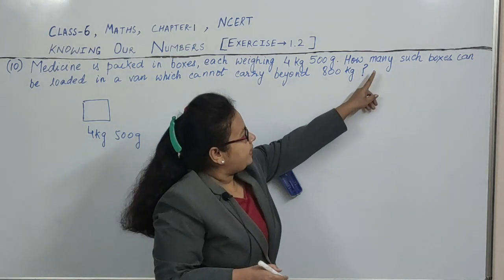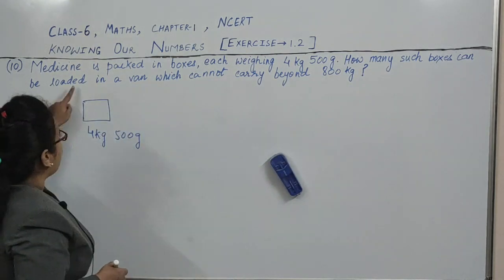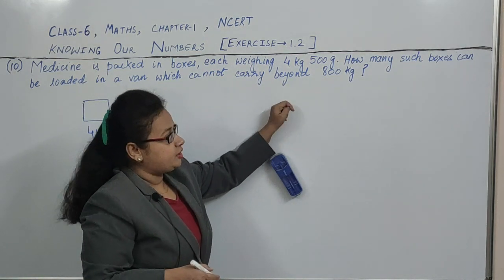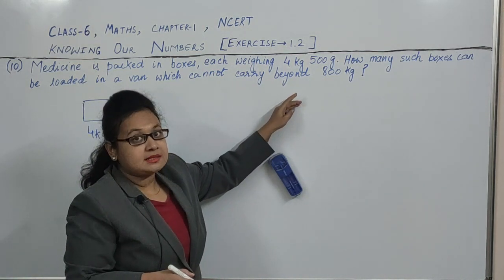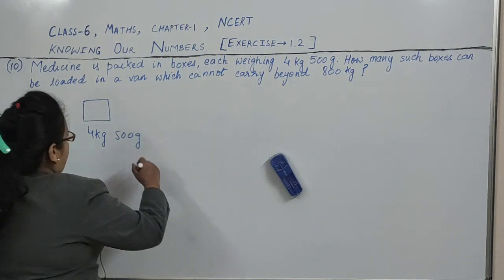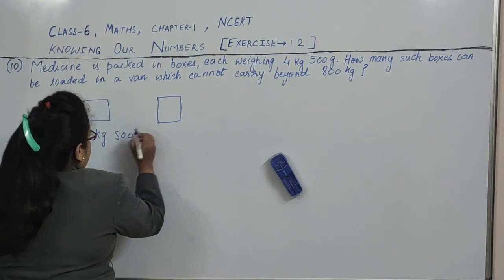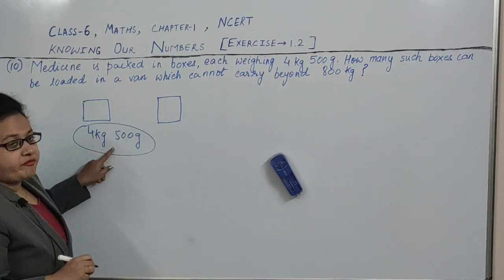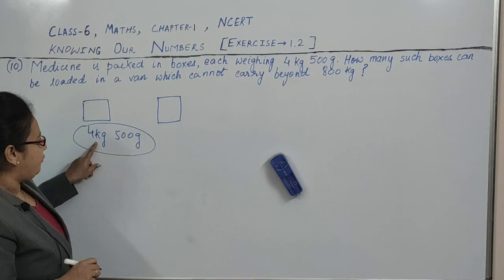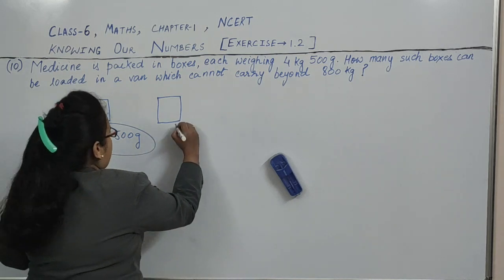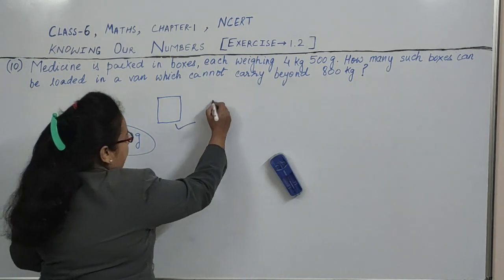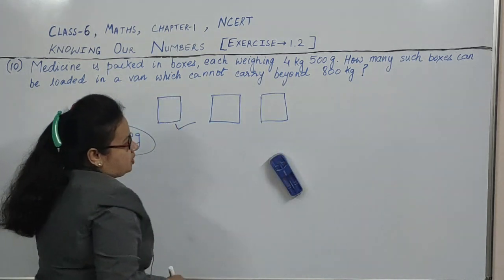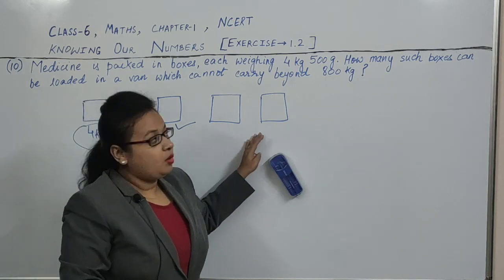Now, how many such boxes can be loaded in a van which cannot carry beyond 800 kg? It means we have to make so many boxes of 4 kg 500 gram. Each box of medicine will weigh 4 kg 500 gram, and so many boxes we have to make.